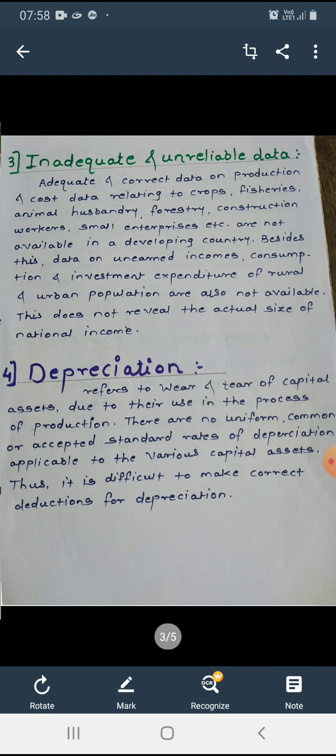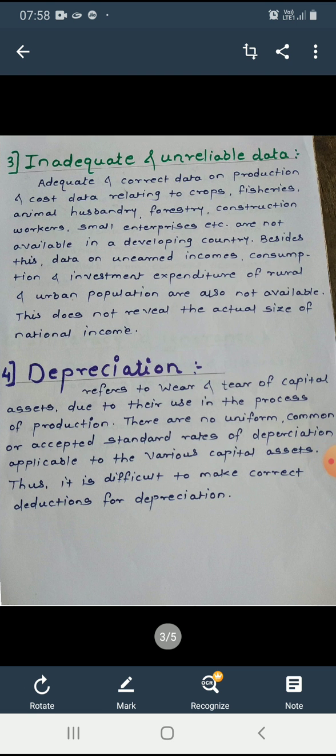Now turn to the third point, inadequate and unreliable data. Adequate and correct production and cost data are not available in our country. For estimating national income, data on unearned incomes and on persons employed in the service sector are not available.